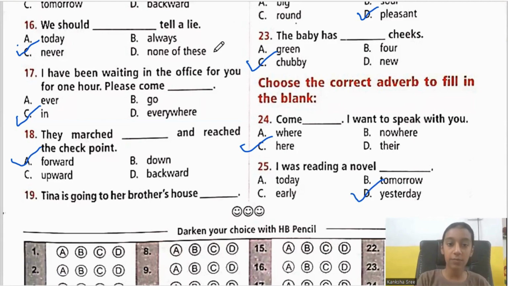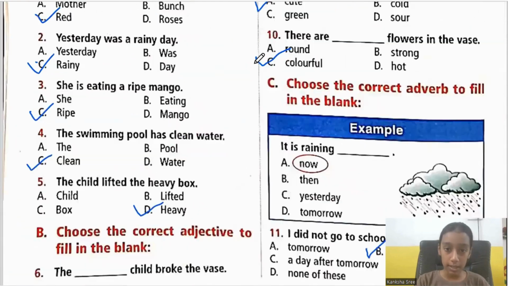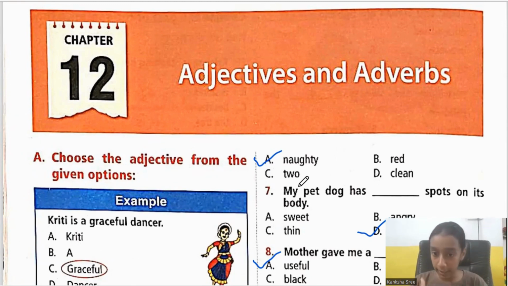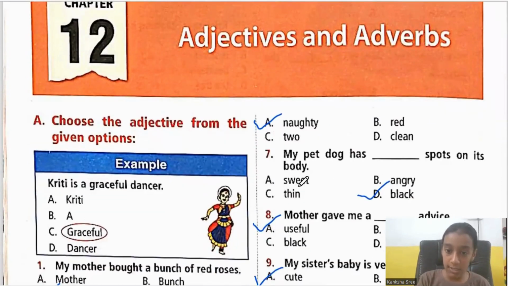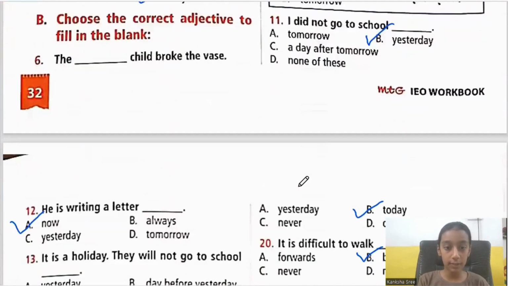And with this question, we are done with the chapter of adjectives and adverbs. I hope you have understood what are adjectives, what are adverbs, and the different types of adjectives, the main 2 types of adjectives, and the way you need to choose the correct adverb by seeing the sentence in which form it is. Like if it is in the ing form, it is present. If it is will, it is future. If it is was, it is past. And adjectives are the words which describe more about the noun. Okay. And with this, we are done with the chapter.